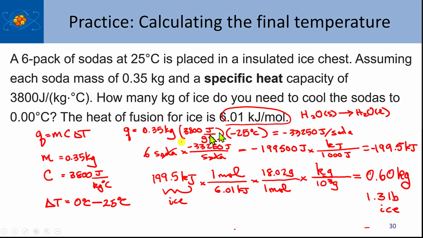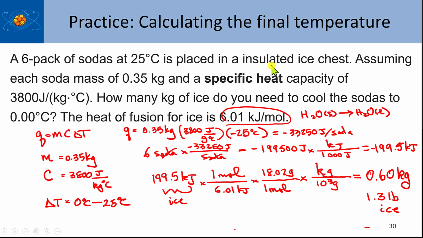All right. Anyways, just following through what we did on this problem, right? First thing we did is we calculated the energy we needed for 1 soda. Then we calculated the energy for all the sodas in kilojoules, and the reason I use kilojoules is because my heat of fusion, the energy required to melt the ice, is in kilojoules.